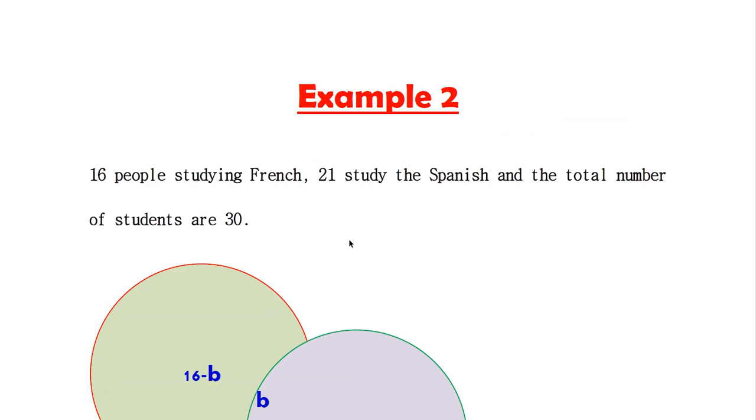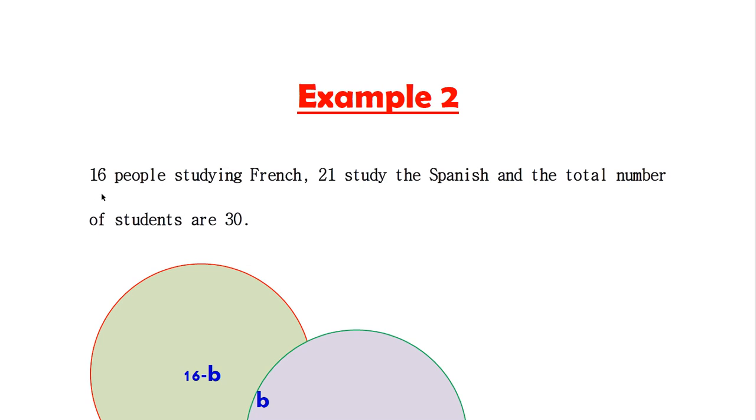Example 2. Suppose 16 people study French and 21 study Spanish. The total number of students is 30. Suppose event A represents French and event B represents Spanish. So A is 16 and B is 21.